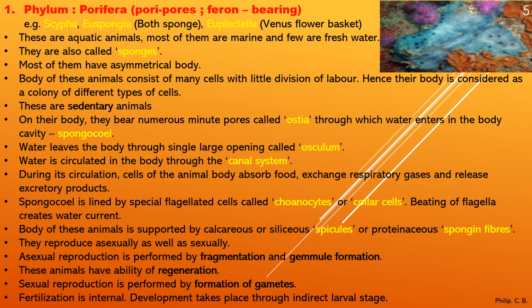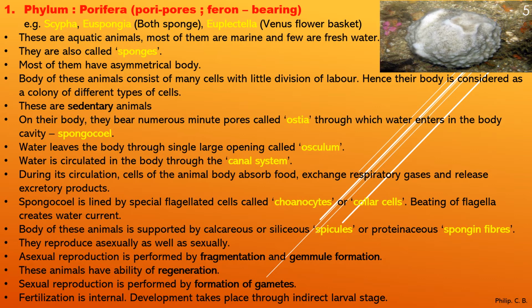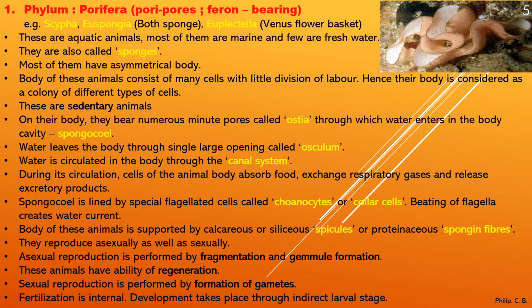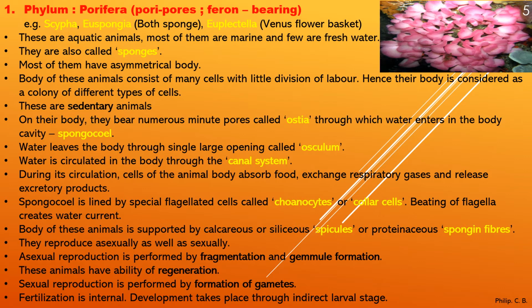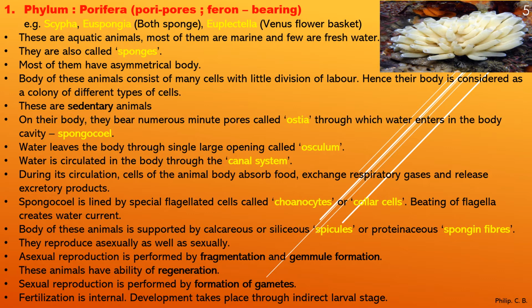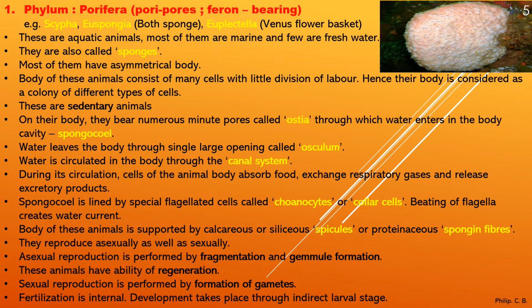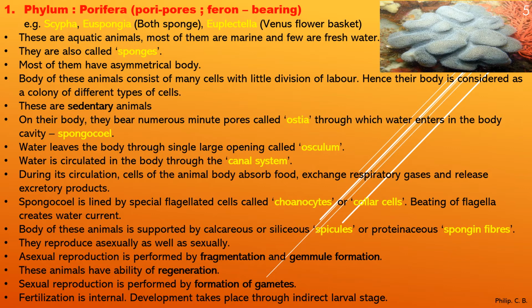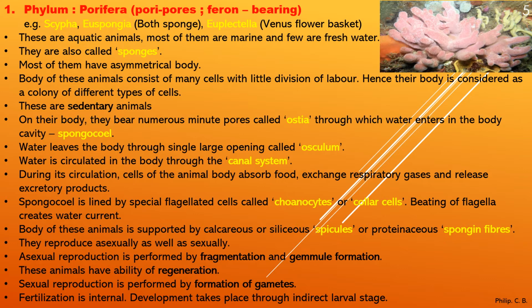As I told, the term pori means pores, fera means bearing, that is pore bearing. Examples: Sycon, Euspongia, otherwise called bath sponge, and Euplectella, whose other name is Venus flower basket. Again towards the right I put this image where you can see different species in phylum Porifera. Then the first point: these are aquatic animals.